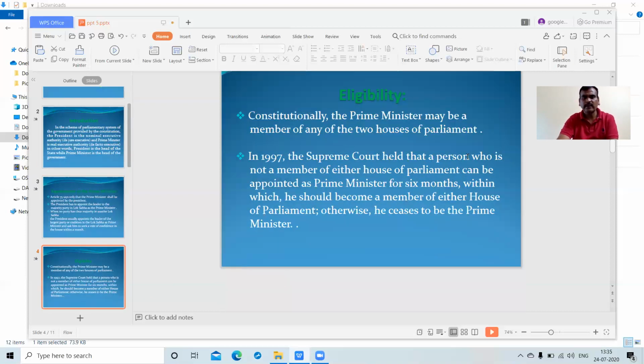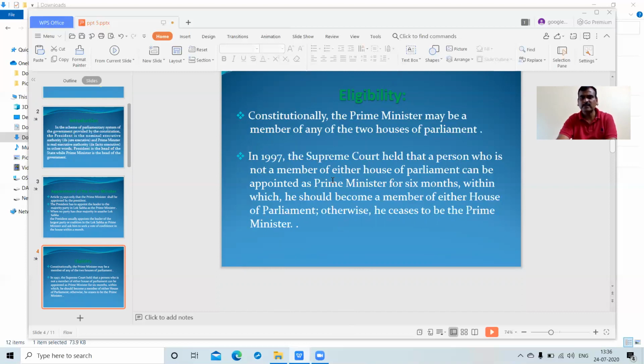Next, eligibility. The Prime Minister of India may constitutionally be a member of either of the two houses of Parliament, Lok Sabha or Rajya Sabha. It's mandatory. In 1997, the Supreme Court held that a person who is not a member of either House of Parliament can be appointed as Prime Minister for 6 months.